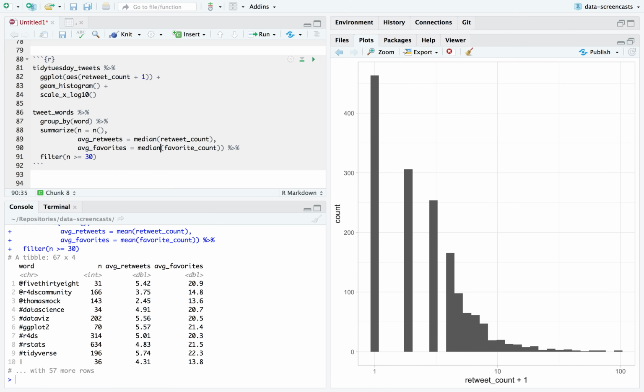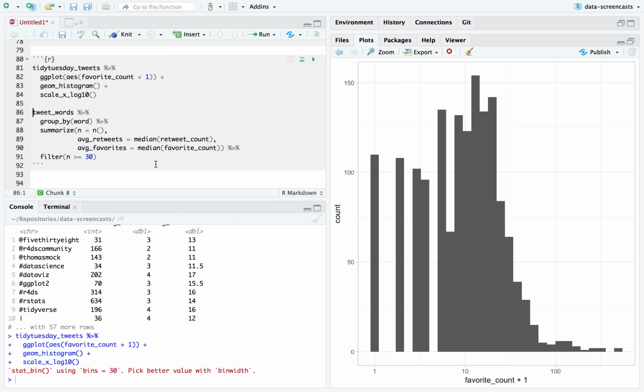In contrast, we could say median. The problem with median, as we're going to see, is that median can only be 1, 2. Interesting to me that median favorites is so much higher. Oh, I guess maybe that makes sense. Generally, tweets get more favorited than retweeted. But let's actually take a quick look at that, because I hadn't looked at it in this histogram.